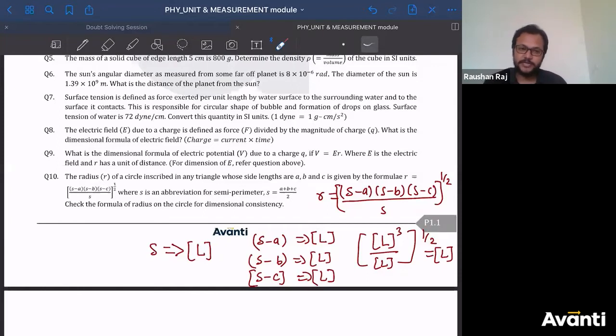It is dimensionally consistent. Did you understand? Atharv, Shreya, what is the answer for this? Yes, this is dimensionally consistent. All right. So you have to just check the dimensional formula of the right hand side and the left hand side to check whether it is a dimensionally correct equation or not. Very good. Next question, quickly tell me.